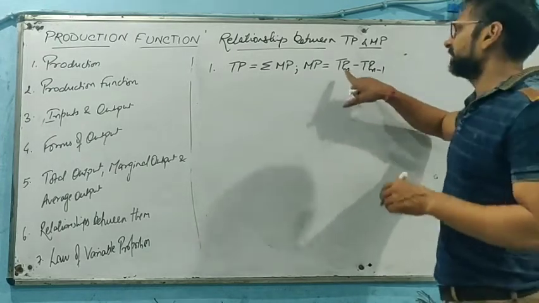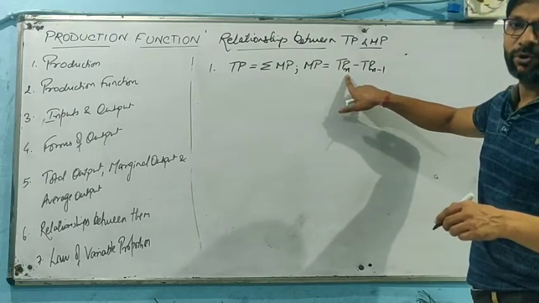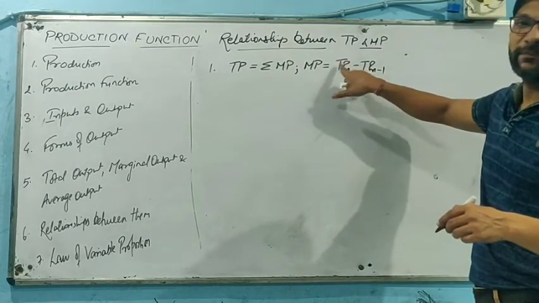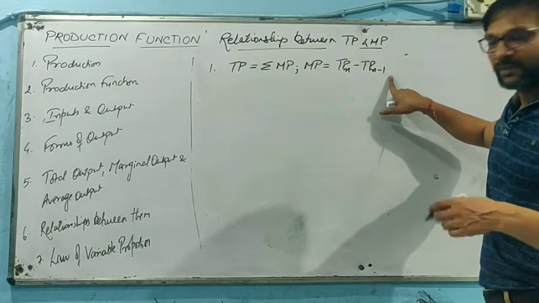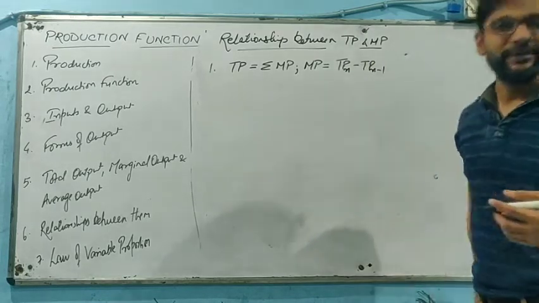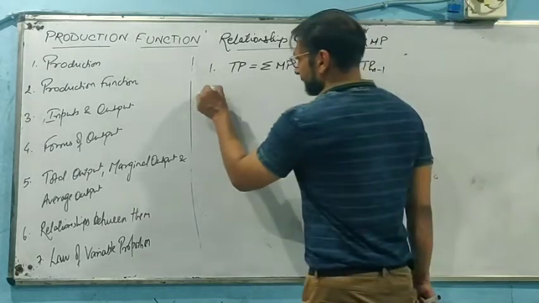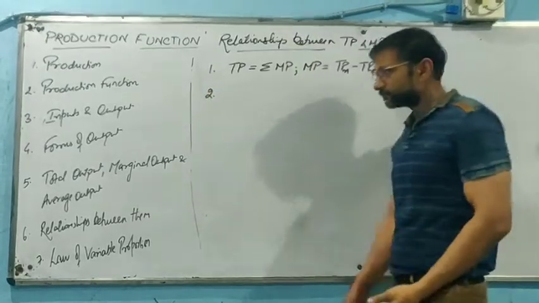Okay, it means the number of variable factors that we have employed to generate this amount of TP and number of variable factor minus 1 we have employed to generate this amount of TP. That will be specified in the table also.